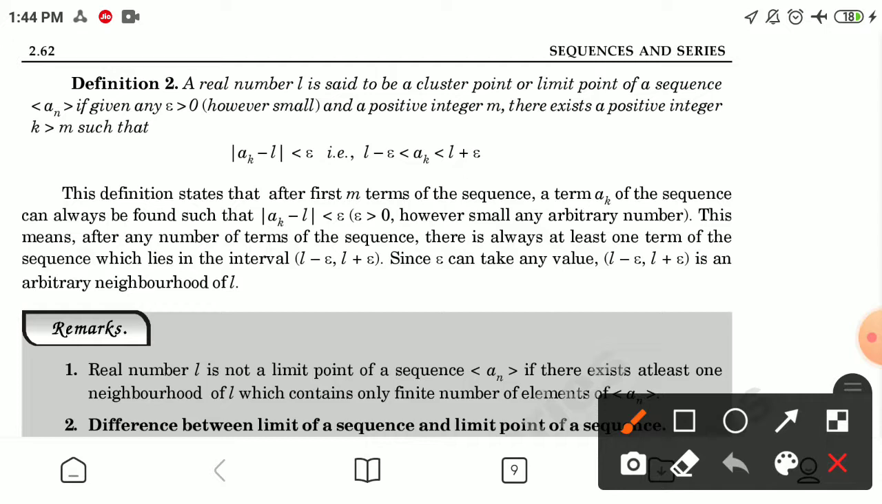This definition states that after the first m terms of the sequence, a term a_k of the sequence can always be found such that modulus of a_k minus L is less than epsilon. Epsilon is greater than 0, however small, any arbitrary number. This means after any number of terms of the sequence, there is always at least one term of the sequence which lies in the interval L minus epsilon to L plus epsilon. Since epsilon can take any value, L minus epsilon to L plus epsilon is an arbitrary neighborhood of L.